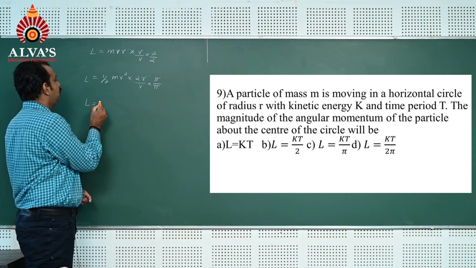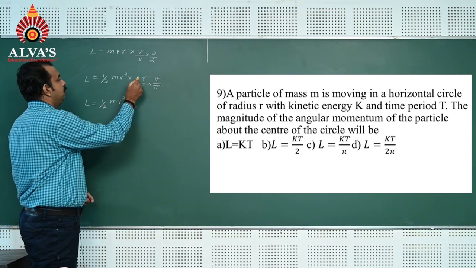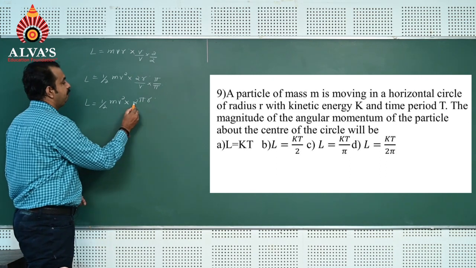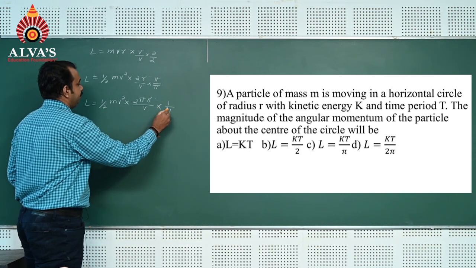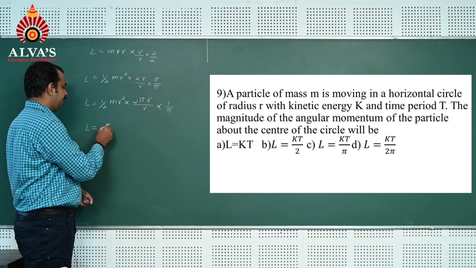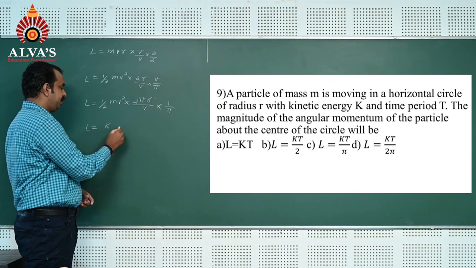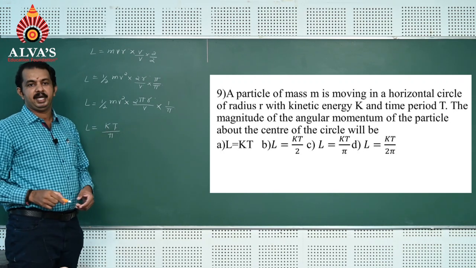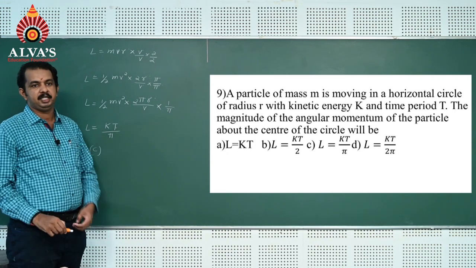So L is equal to half mv square into 2 pi r divided by v into 1 by pi. That is, angular momentum is equal to half mv square, which is the kinetic energy K, times 2 pi r by v, which is the time period T, into 1 by pi, so it is KT by pi. Option C is the correct answer, KT by pi.